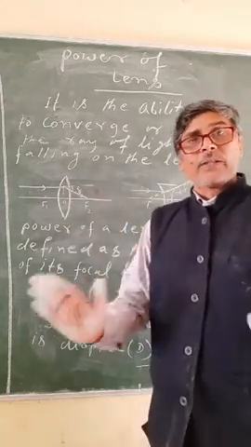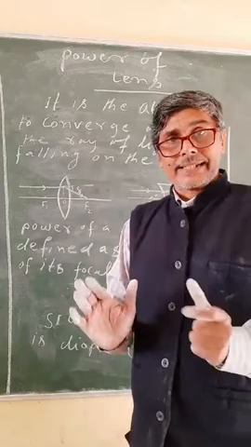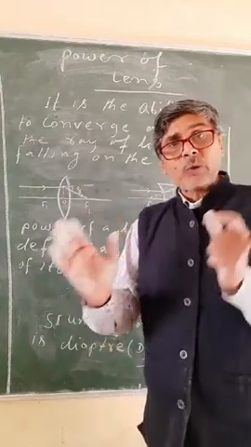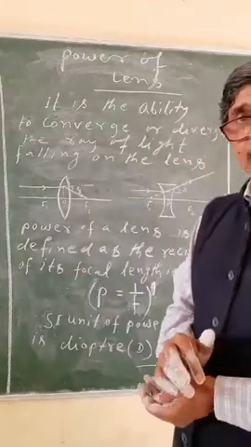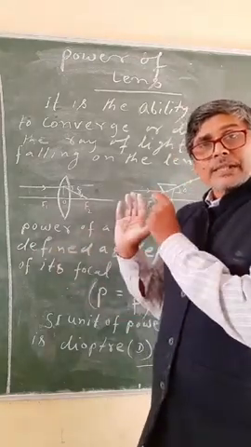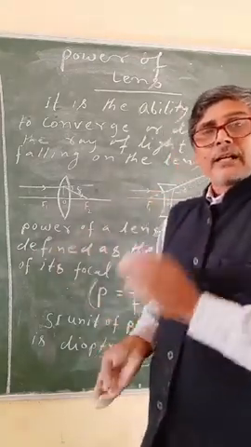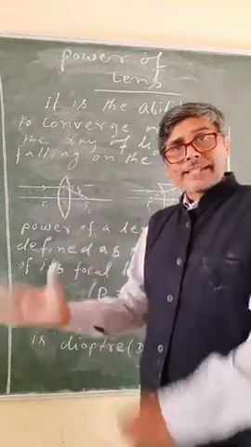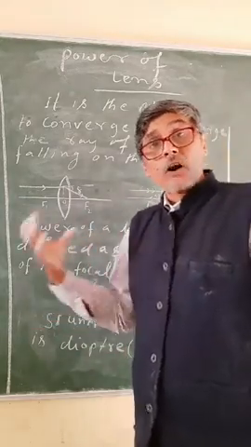So the power of a lens can be defined as the amount of light deviated by a lens. It can be defined as the degree of convergence or divergence of the lens.